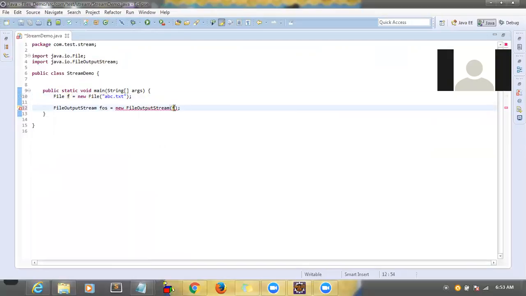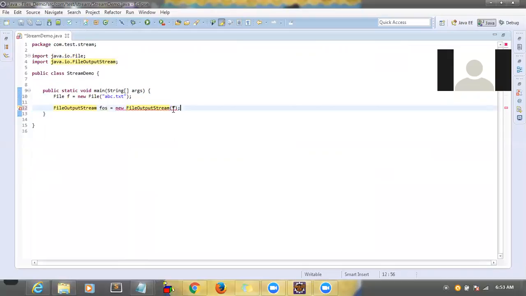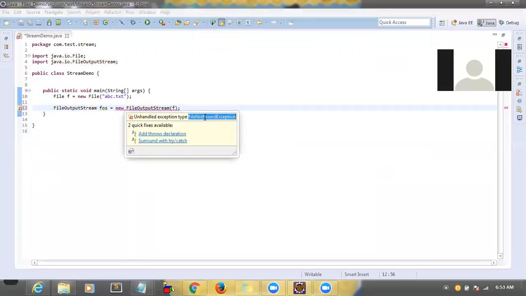Right. So what is the purpose of this line? To create a new file, correct? It just creates a new file. Yes. And the following line is where we are going to write the data. Okay, see here, this line is giving a compile time exception. What is the error? It is saying FileNotFoundException. So we have to provide try catch for line number 12.